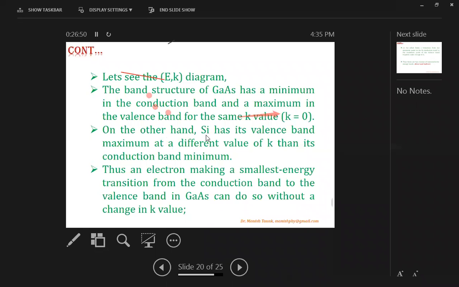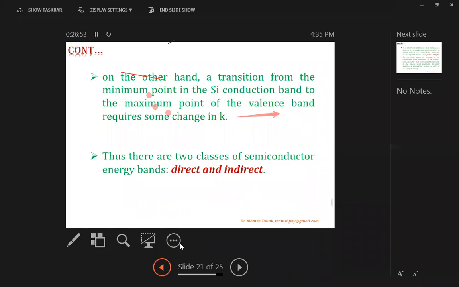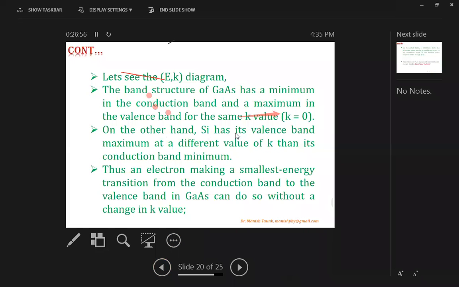On the other hand, silicon, which is an indirect bandgap semiconductor, has the valence band maximum at a different value of K than the conduction band minimum. Thus, an electron makes its smallest energy transition from the conduction band to the valence band in gallium arsenide and can do so without a change in the K value.